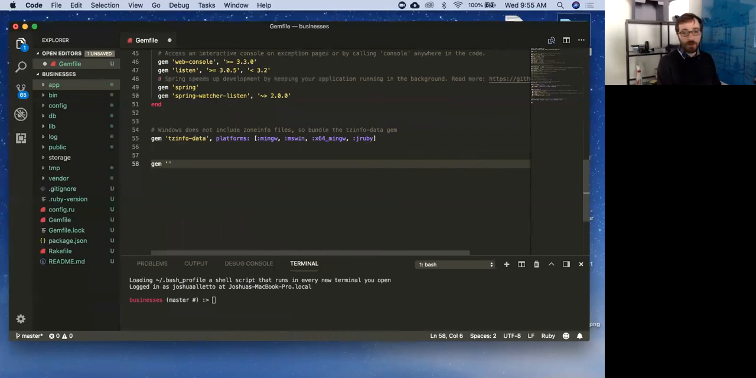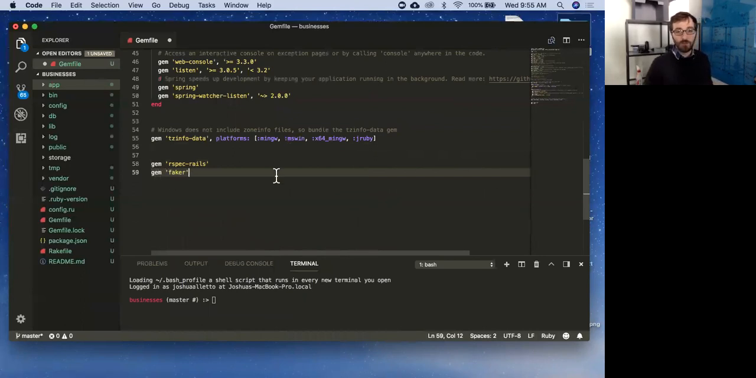So I'm going to do gem rspec-rails. And I also know that I'm going to need Faker later, too, so I'm going to load that in, too. Have we played with Faker yet? To get fake data? Some people are nodding yes, and some people are saying no. Well, we'll see it today. We'll play with it today.